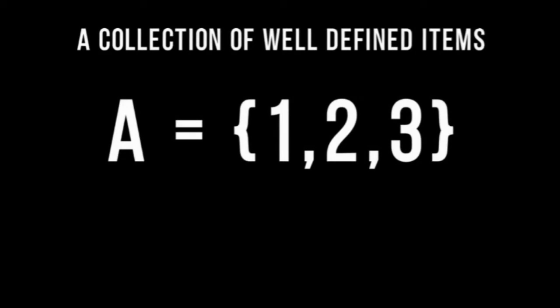A set is a collection of well-defined items. A set, say A, can be said to be equal to {1, 2, 3}. This means that a particular set A is defined by items that have specific identities. This is 1, 2, 3. We can generally describe these items as numbers.